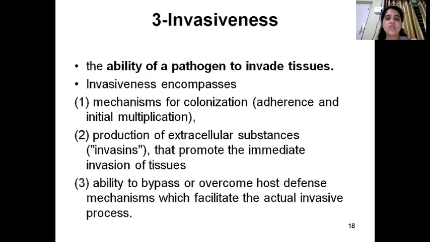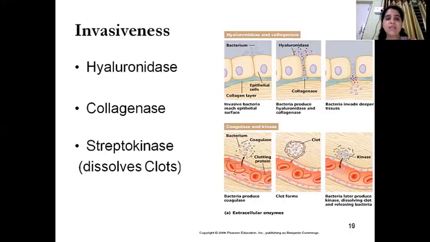So the next, third one, is invasiveness. Here in invasiveness, there are different mechanisms, which can be seen over here. This is the enzyme known as hyaluronidase, which is usually secreted by some bacteria. So what is the function of hyaluronidase? See, this is the intact epithelial cell of the host. When this bacteria invades, it will release the enzyme called hyaluronidase.